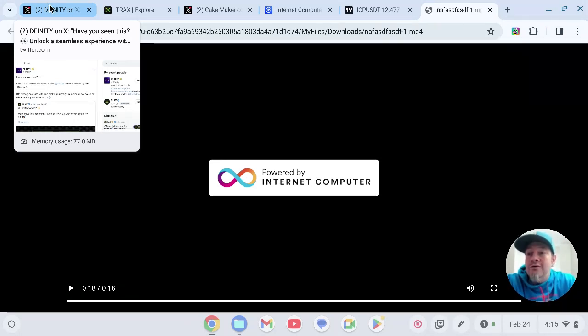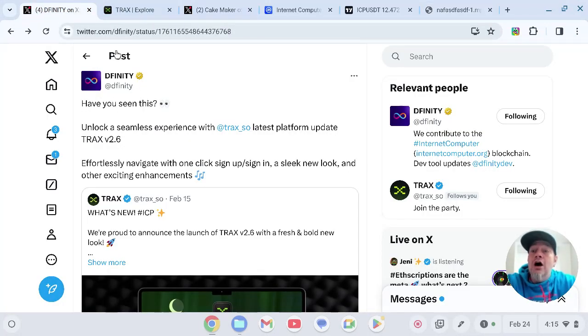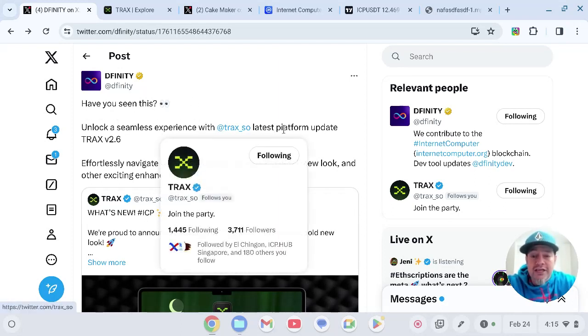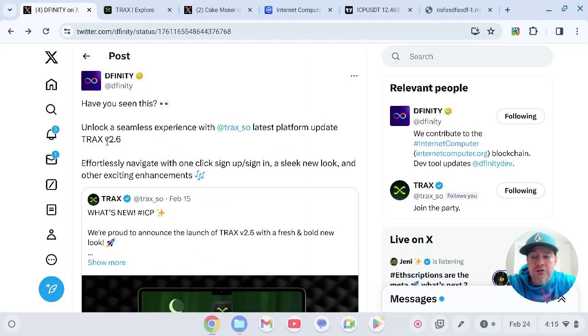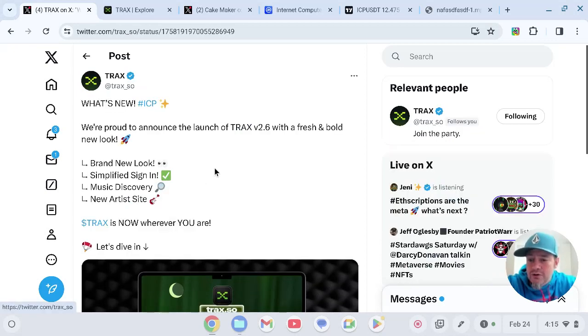So let's get into our first bit of news, and we are going to sign up for Trax today too. So we are talking about Trax. Have you seen this? Unlock a seamless experience with Trax SO's latest performance update on Trax version 2.6. Effortlessly navigate with one-click sign up, sign in, a sleek new look, and other exciting announcements. So we are going to go over and check it out. Let's see what Trax is doing real quick.